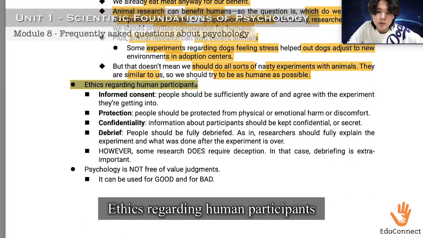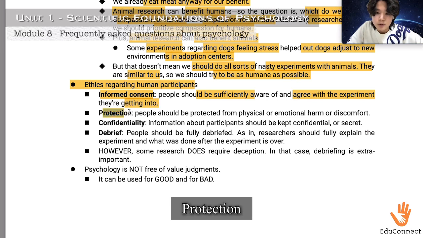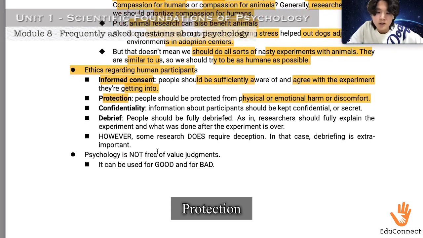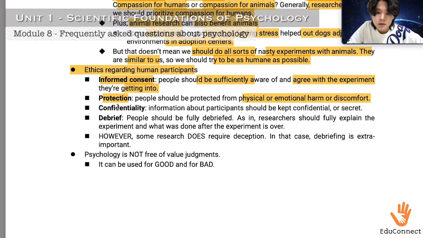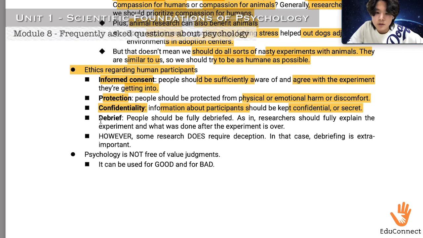Ethics regarding human participants. There's something called informed consent, so this is where it gets important. People should be sufficiently aware of and agree with the experiment they're getting into. And protection. People should be protected from physical or emotional harm or discomfort when they are participating in an experiment. Confidentiality is about how information about participants should be kept confidential or secret.